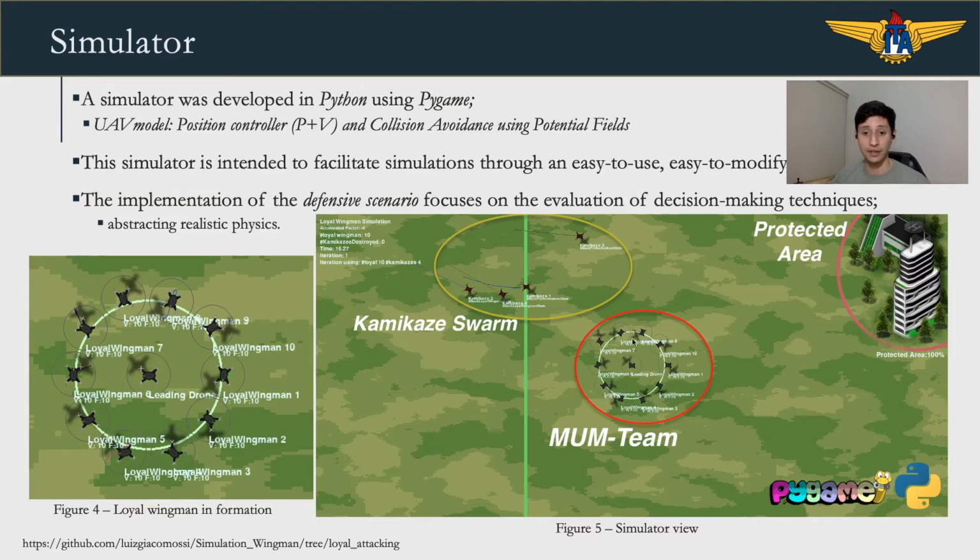The simulator can be seen in figure 5. Here we can see a kamikaze swarm attacking both the protected area and a mom team. In figure 4, we can see the leading drone at the center and 10 loyal wingmen surrounding him in a protective formation.